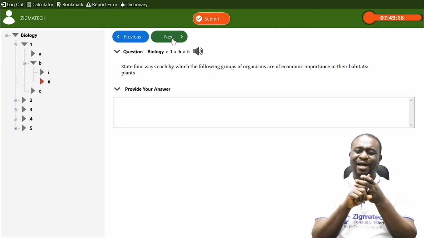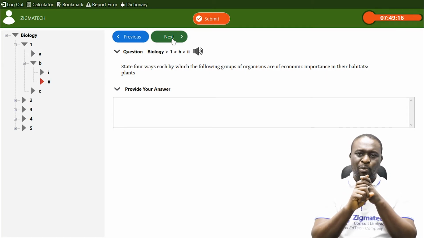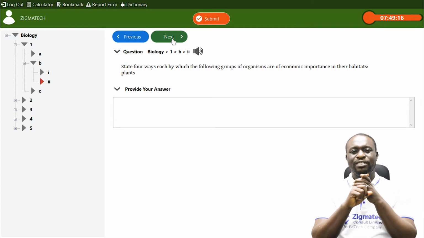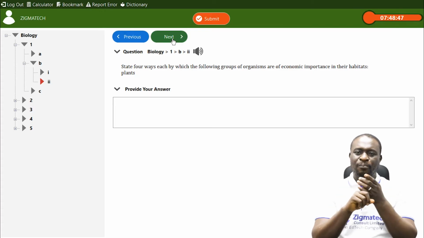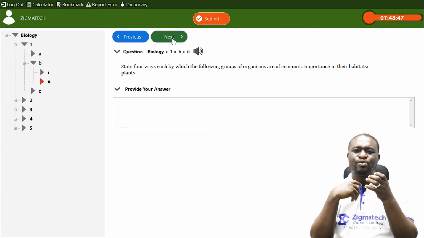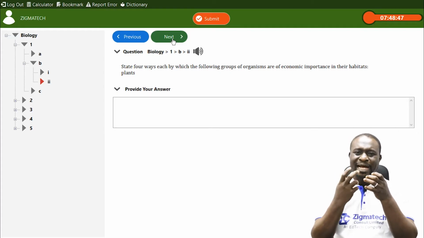Number three, they can serve as windbreakers. They help to prevent erosion. Trees are called windbreakers. They help prevent wind erosion. Number four, they can also help to purify the air or the atmosphere.